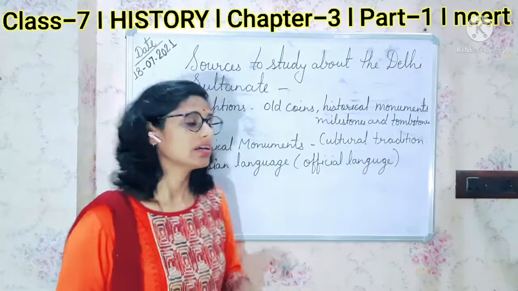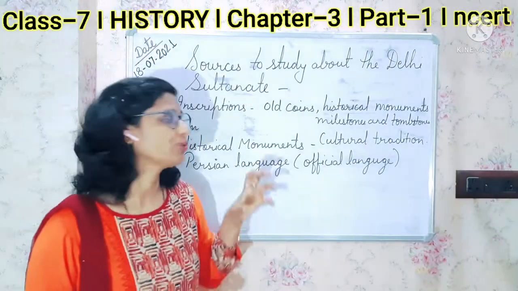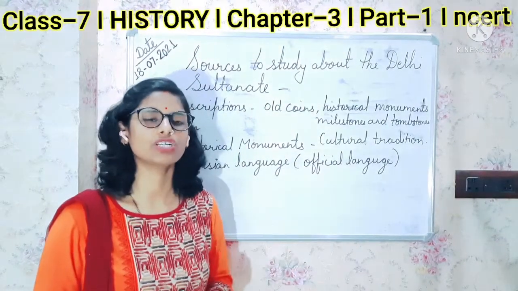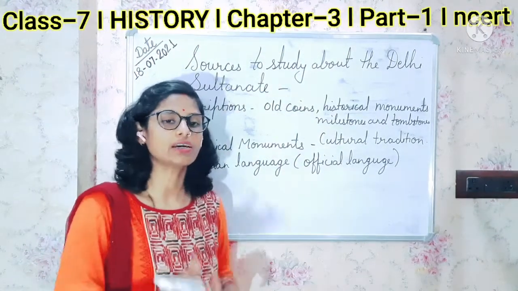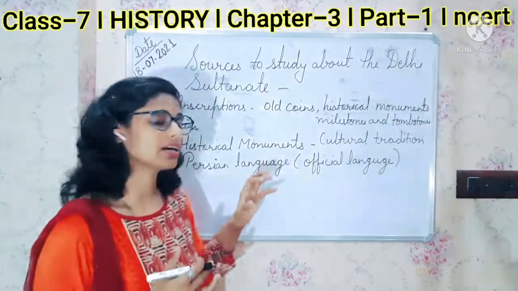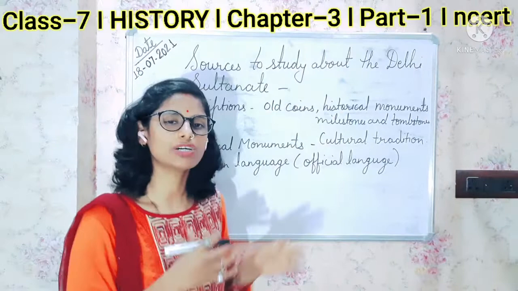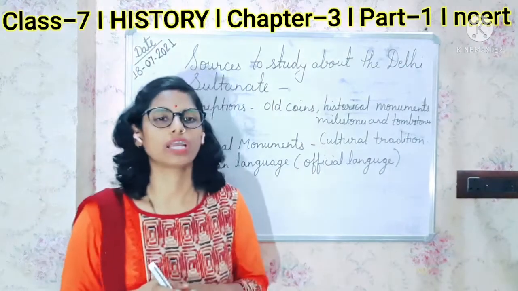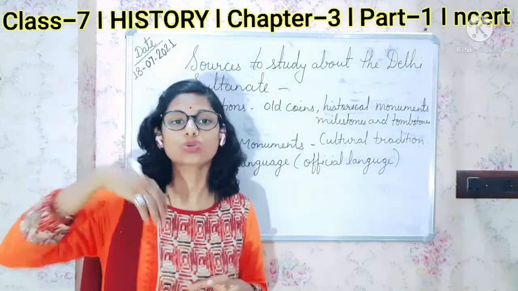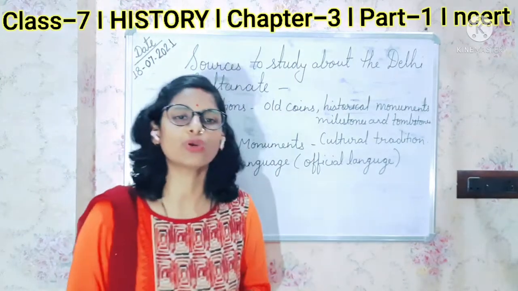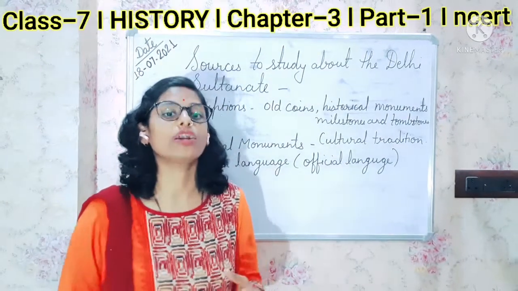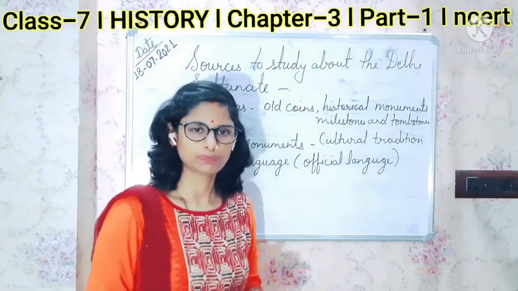Do you think that the learned men who wrote the Tarikh give correct information about the Delhi Sultanate? No, because these learned people used to live in cities, and they wrote only about the Sultan, in praise of the Sultan, so that they could get a reward from the Sultan.